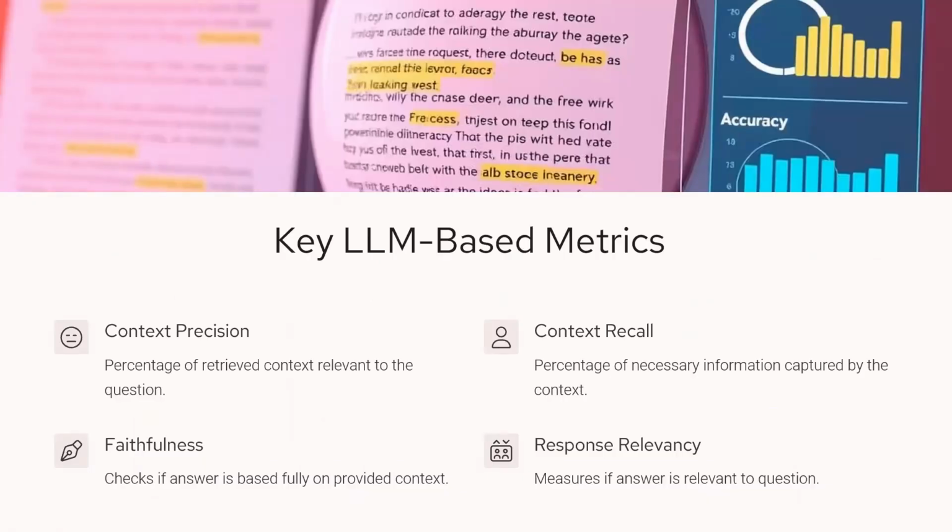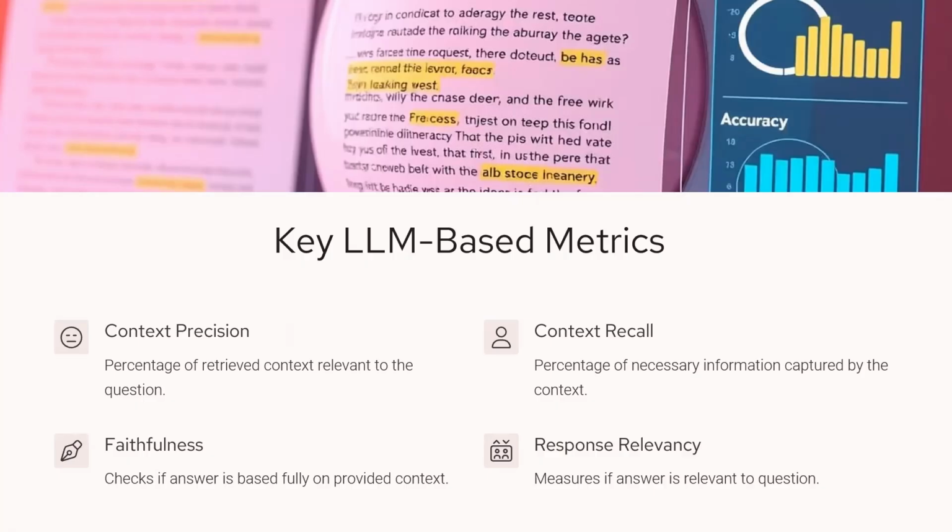Being said that, we will see some of the basic LLM metrics. Context precision is mainly focusing on the percentage of retrieved context relevant to the question. As soon as you ask the question to the LLM, it will retrieve some amount of context. So how precise is this retrieved context? That's what context precision is. Context recall, again, is the percentage of necessary information captured by the context.